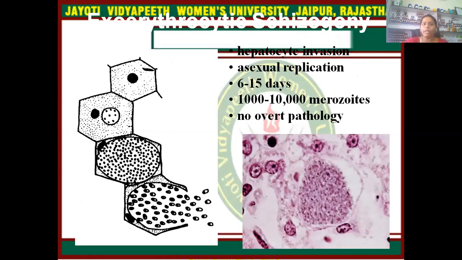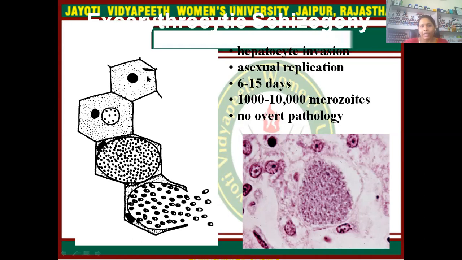Now, exoerythrocytic schizogony. Exoerythrocytic means out of the RBCs, that is, in the liver. This is hepatocytic invasion. This is called asexual replication. This will take around 6 to 15 days and will release 100 to 10,000 merozoites. There is no overt pathology, meaning there is no symptom at all up to this level.